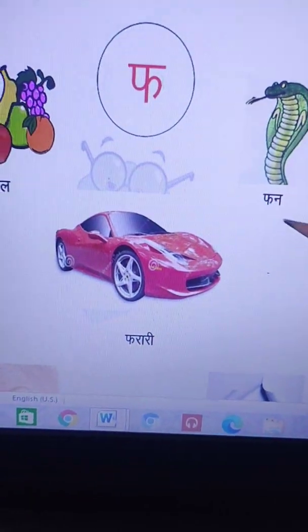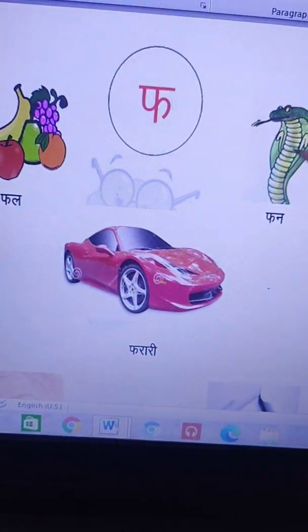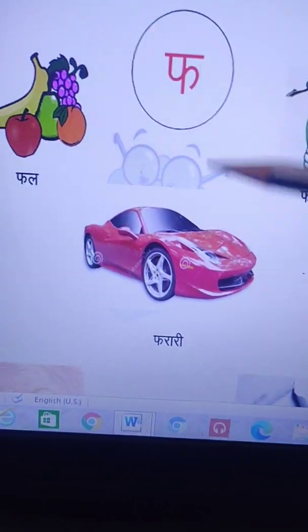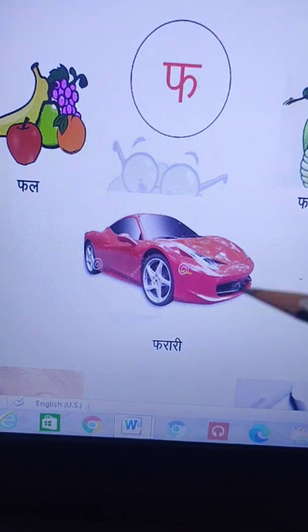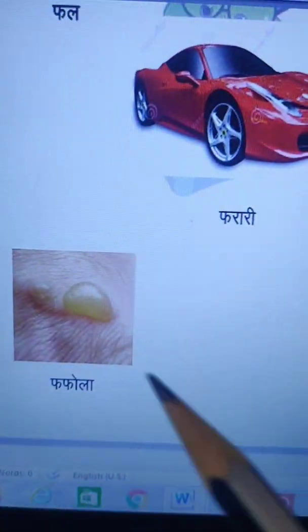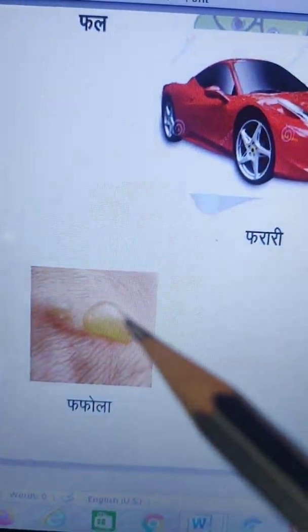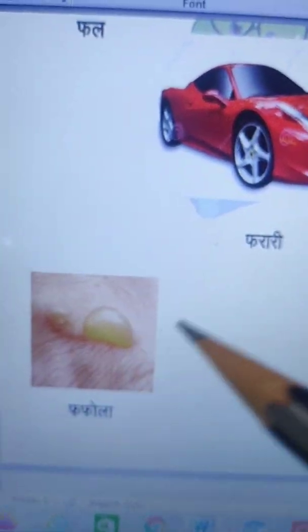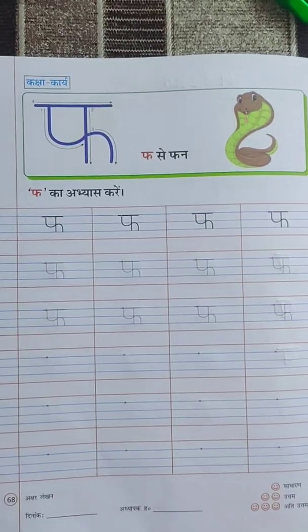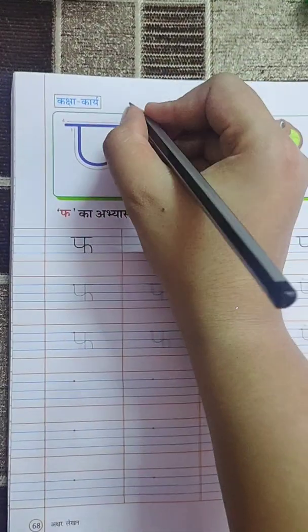Fa se fun. Fun is the head of the snake. Fa se Ferrari. Ferrari is a car's name. Fa se Fafola. This is a burn, you can say, and when it's filled with water, it looks like this. Fa se Fata. Torn away thing. Now we will learn to write this Vyanjan.